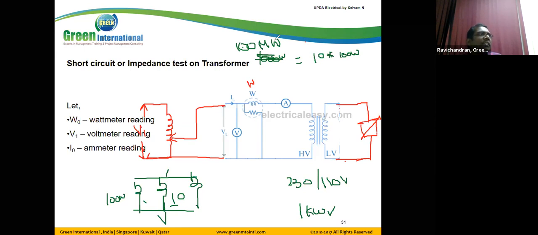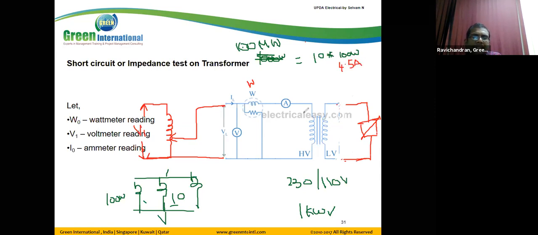So for that purpose, we go for the indirect test. Indirect test means we don't connect the load. As I said, for the rated load it is approximately 4.5 amps.